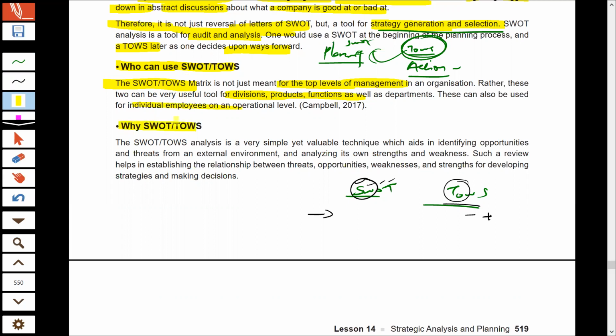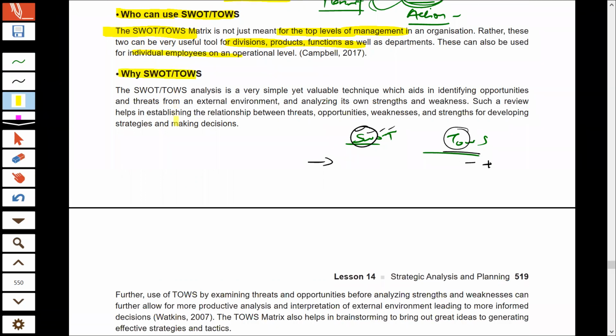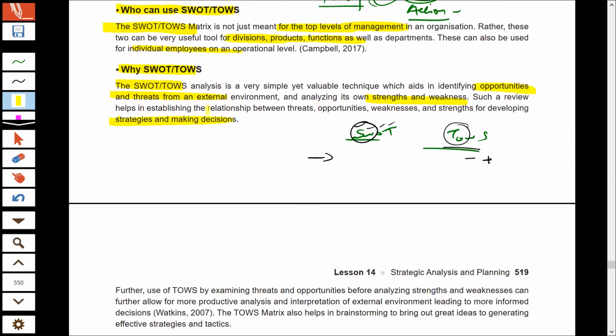Now, why SWOT and TOWS analysis? This is already discussed, because by doing SWOT analysis, you get a proper idea about the opportunities and threats of your external environment. You also get the idea about your strengths and weaknesses, and by getting a proper idea about your environment, you can make proper strategies, you can take sound decisions.